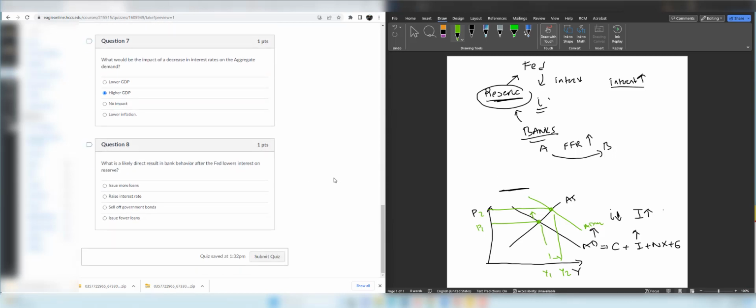Question number 8. What is the likely direct result in bank behavior after the Fed lowers interest on reserves? If the Fed is paying a lower interest rate on reserves, the best thing is to issue more loans to the public, because the banks have to make money, right? And they are going to make money by lending money out to the public. When the Fed is not paying as high an interest rate as before, they can lend the money to the public at a higher interest rate than the interest on reserves. Therefore, the right answer is issue more loans.